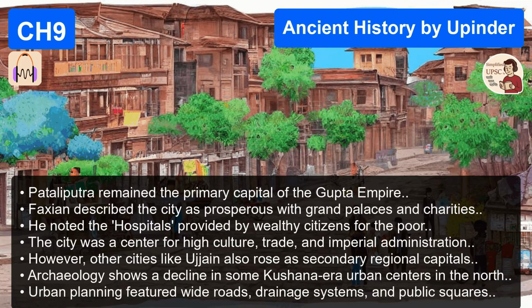The brightest star of the Gupta court. Abhijnana Shakuntalam, or Shakuntala, is his most famous play. But for pure lyrical poetry, my personal favorite is Meghaduta, the Cloud Messenger. Tell us about it. The story is simple. A yaksha, a nature spirit, is exiled from his home in the Himalayas. He's heartbroken, missing his wife. He sees a cloud drifting northwards and asks it to carry a message to her. A message in a cloud.